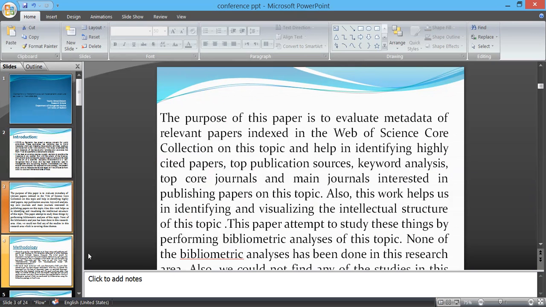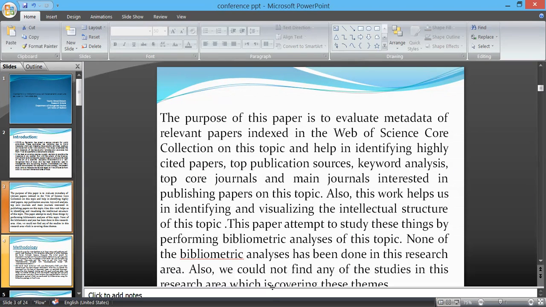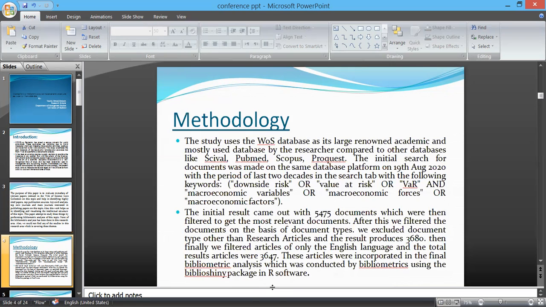The purpose of this paper is to evaluate metadata of relevant papers indexed in Web of Science and help us in identifying highly cited papers, top publication sources, keyword analysis, and top core journals. This work will also help us in identifying and visualizing the intellectual structure of this topic. This paper attempts to study these things by performing bibliometric analysis.